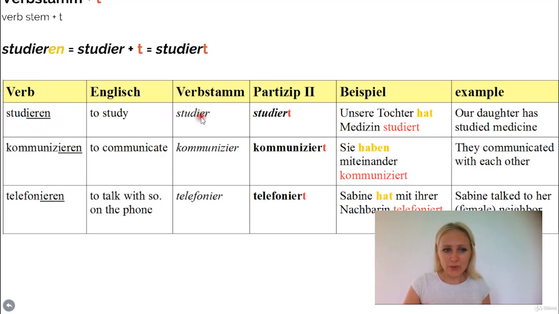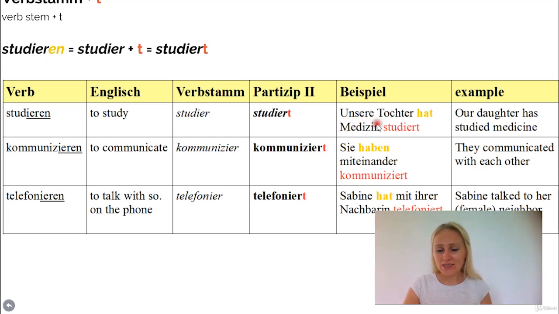So here the verb stem is studier. Right? After we take away the en, it's studier, and we add the t at the end. So you don't take away the complete ending. Here the verb stem is still studier. It's not stut. Okay, just to keep in mind. The verb stem is always after taking away the en. So here the verb stem is studier, you add a t, studiert. We don't say gestudiert, but just studiert.